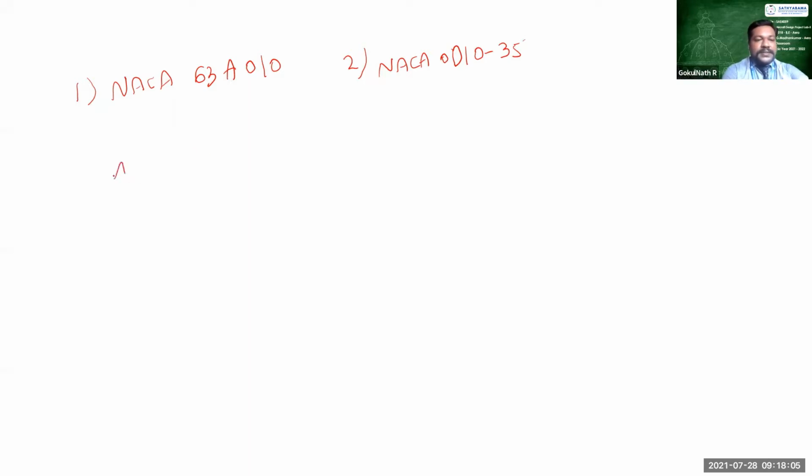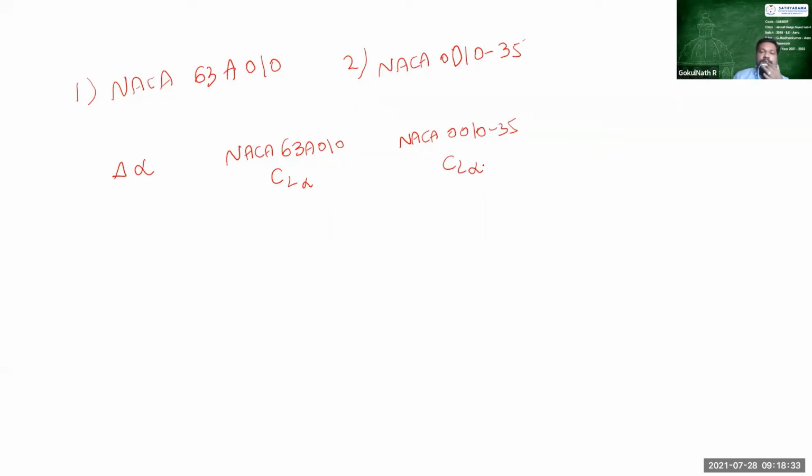So let me construct the table like this. So del alpha, and then NACA 63A010. For this airfoil we are finding the value of CL alpha, and for the other airfoil we are also finding the value of CL alpha. Okay, and all these values have already been calculated and predicted in the design project book.